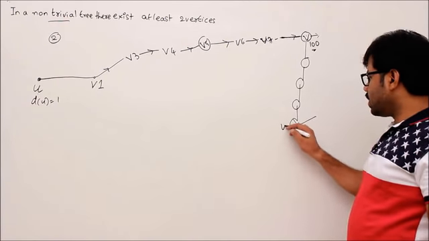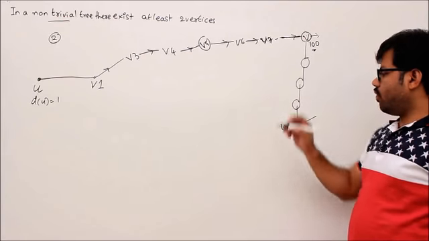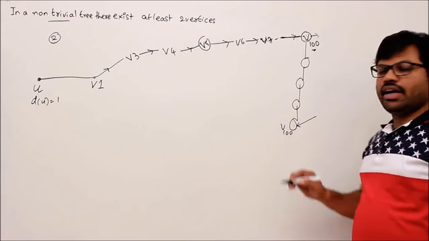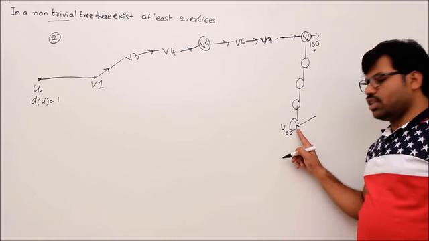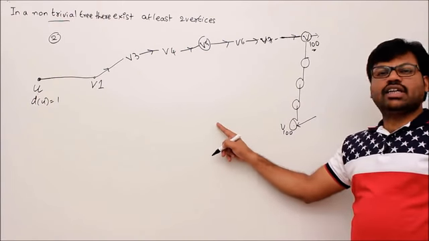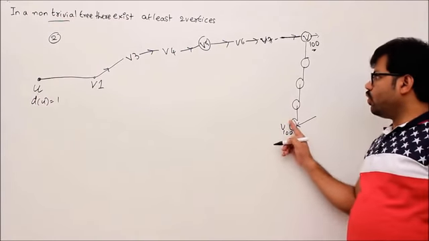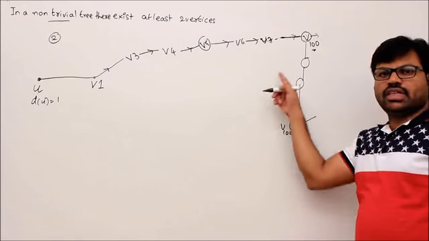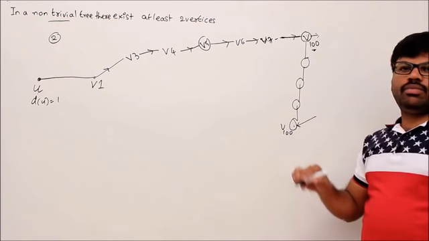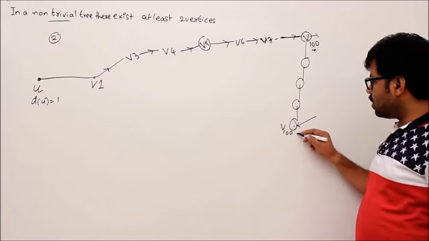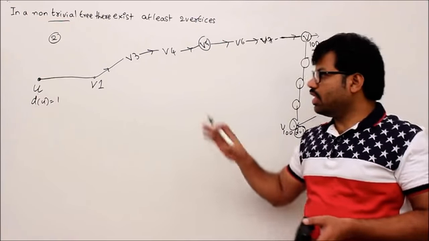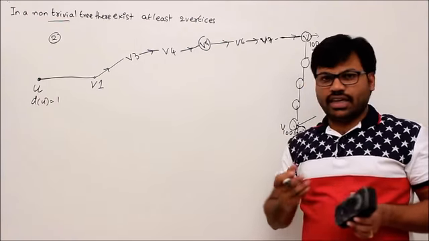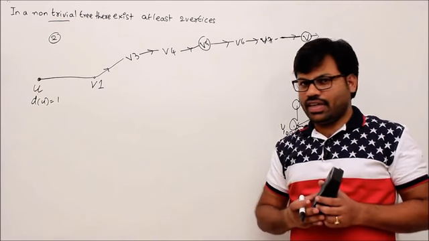Then this is the last vertex in your total graph. Let's say V100, I assume that there are 100 vertices. Then all vertices you have visited and you reached this point. Then there is no extra vertex to visit. If you can't repeat the vertices because it forms a cycle, then you have to stop. You are stopping here means its degree definitely should be 1. Understand? So in that way we can always prove that there exist at least two vertices of degree 1.